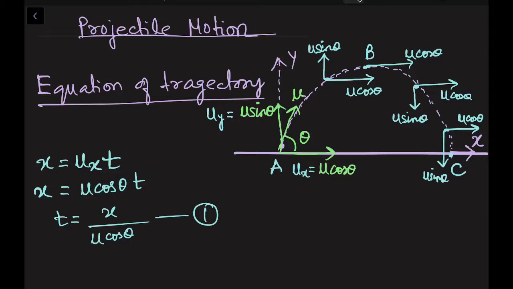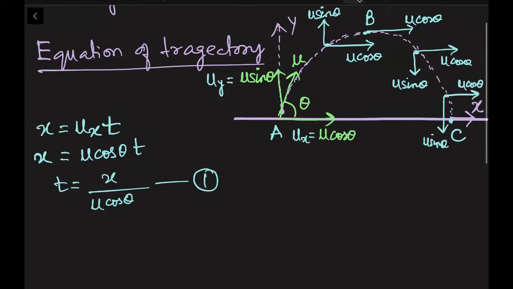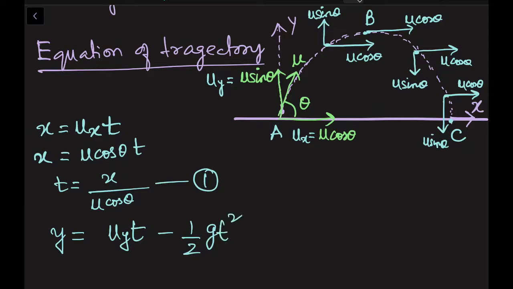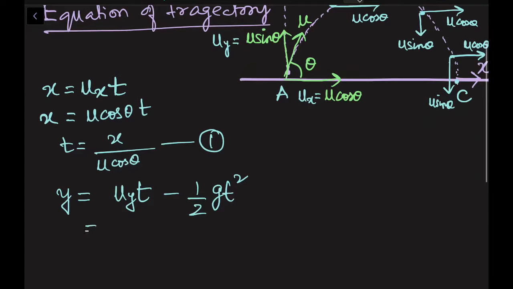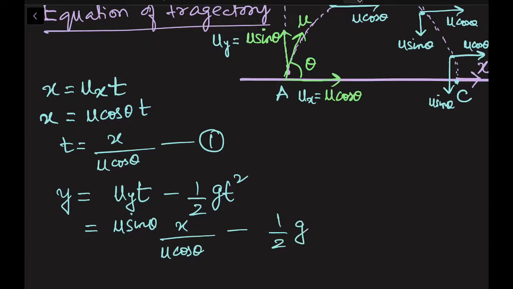Again, now think about the displacement along y-axis. The displacement along y-axis, we will use the formula S is equal to ut minus half gt square. S is the displacement along y-axis, let it be y. S is equal to ut, of course uyt I will have to write here. S is equal to ut minus half g t square. Now let us substitute. Uy is u sin theta. Time I got from equation 1 as x by u cos theta, minus half g t square.